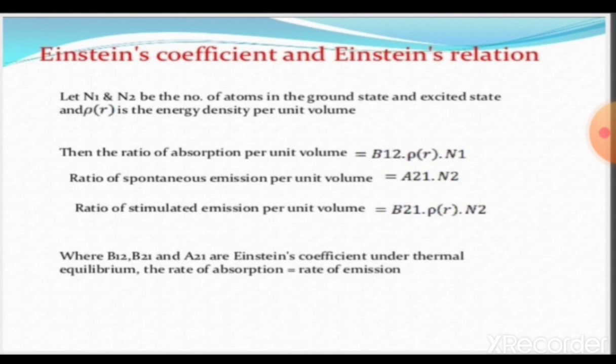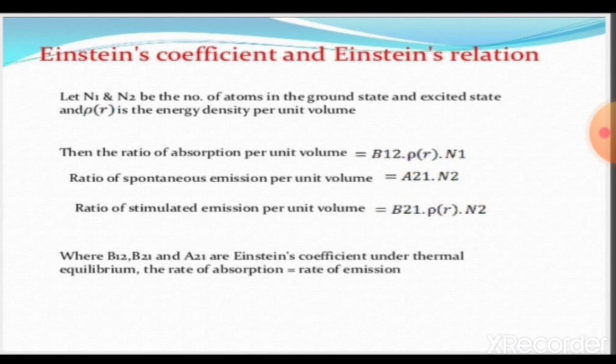Then the rate of absorption per unit volume equals B12 into sigma r into n1. The rate of spontaneous emission per unit volume is A21 into N2. The rate of stimulated emission per unit volume is B21 into sigma r into N2, where B12, B21 and A21 are Einstein's coefficients.